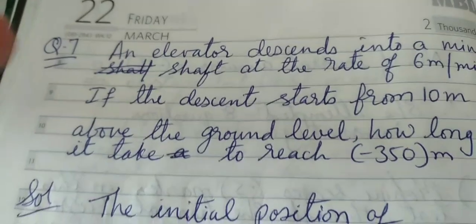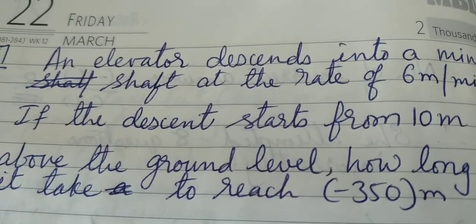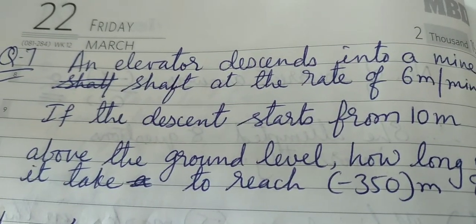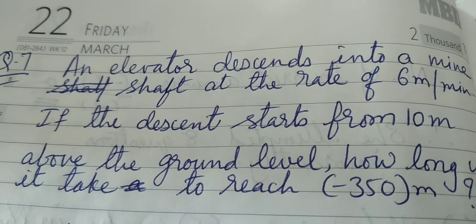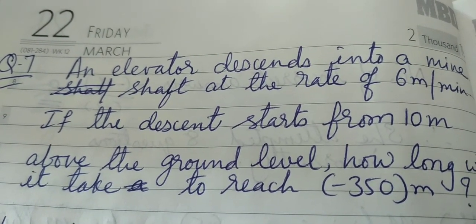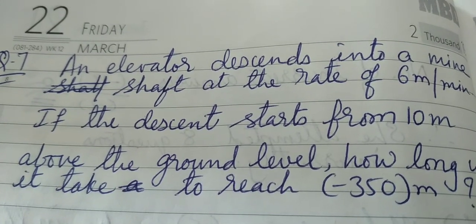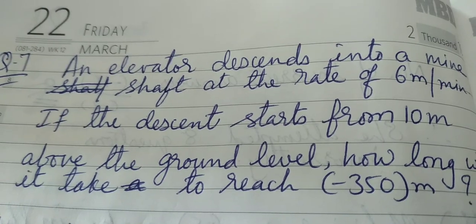6 meter per minute. Elevator means stairs which move automatically, as you might have seen in the malls. So here this elevator, automatically moving stairs, is going down. Descends means going down into a mine shaft.